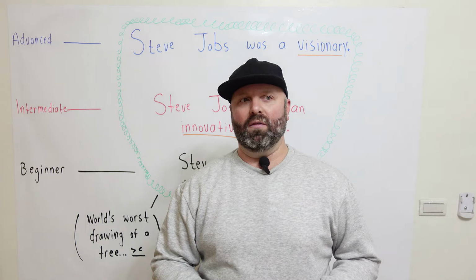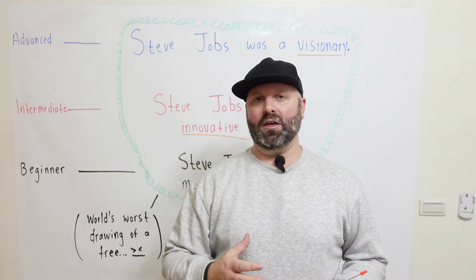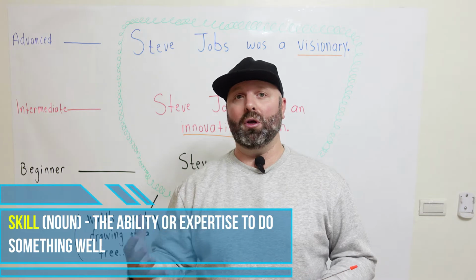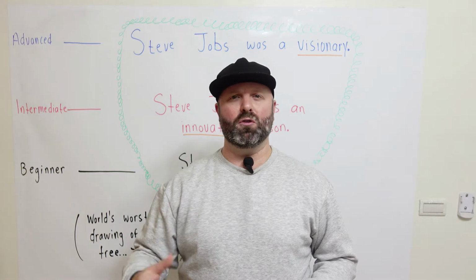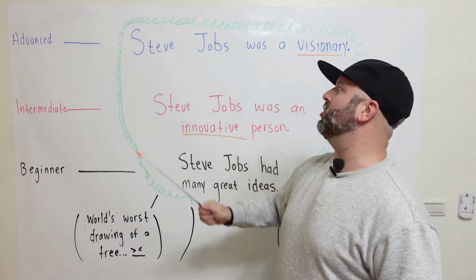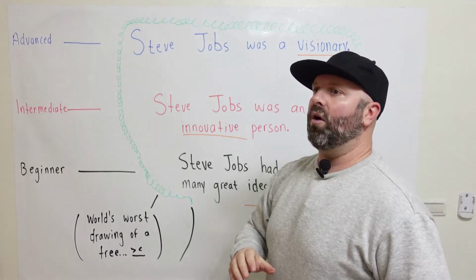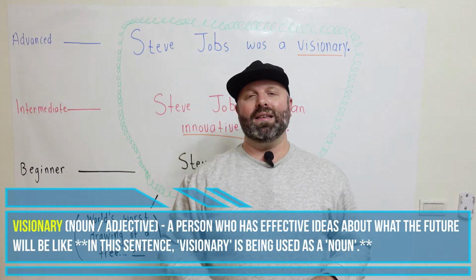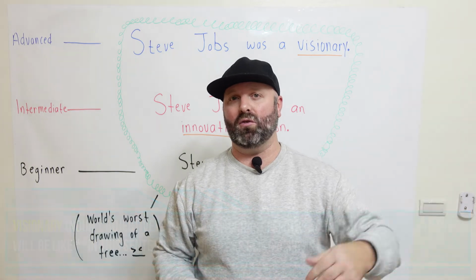If you are innovative, or if a company is very innovative, this is obviously a very big skill to have. To be innovative, you can create new things, you can build new things, you're able to understand things better than most, kind of see the future in a way. Which brings us to our advanced sentence, which is Steve Jobs was a visionary. Now, a visionary is a noun, and a visionary is a person who is kind of able to see what is going to be successful in the future.